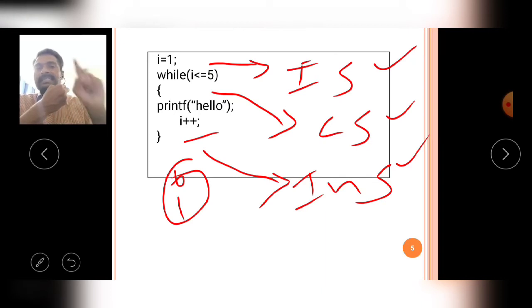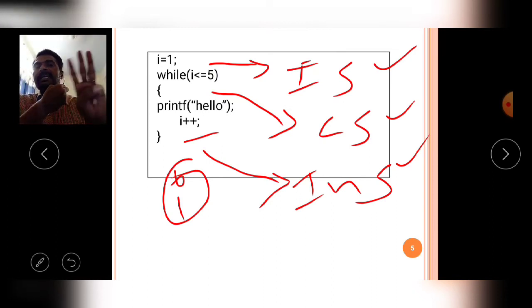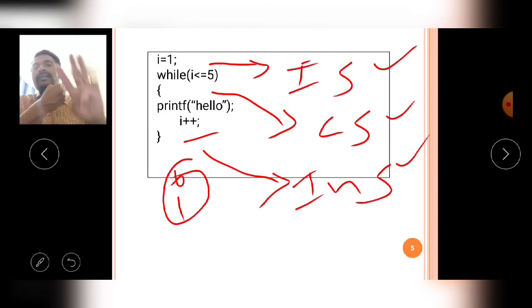Then I plus plus means the I value is 2, and 2 is less than or equal to 5, so it is executed. Similarly 3 is less than or equal to 5, 4 is less than or equal to 5, 5 is less than or equal to 5. Then when the I value becomes 6, 6 is less than or equal to 5, the condition is false. Now the execution of the while loop is stopped.